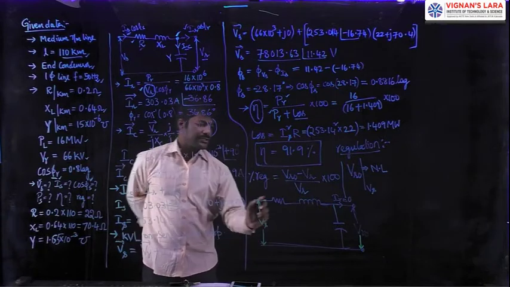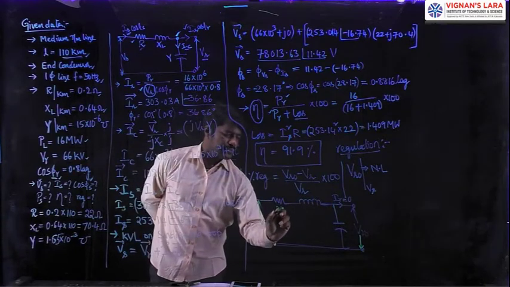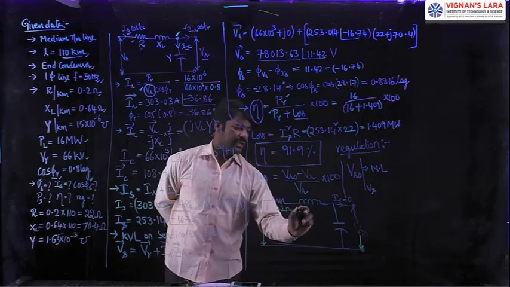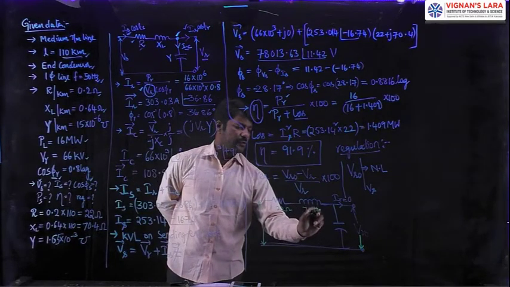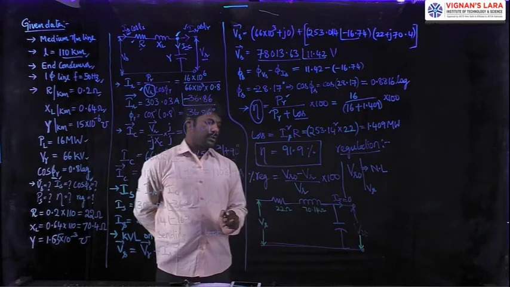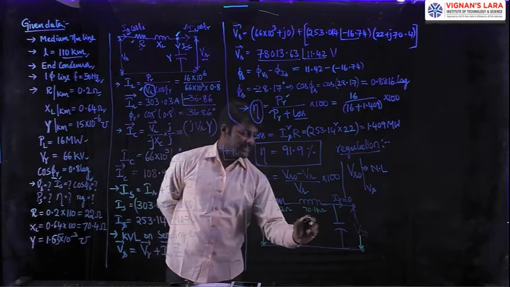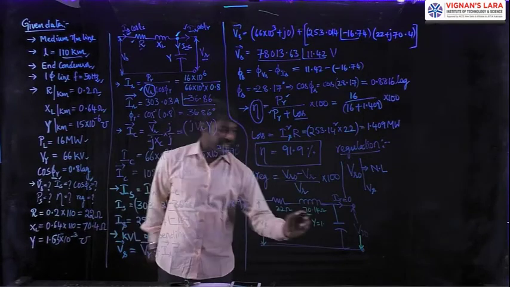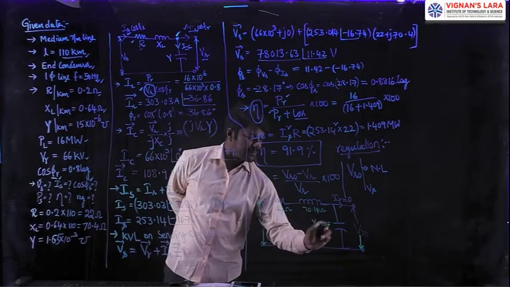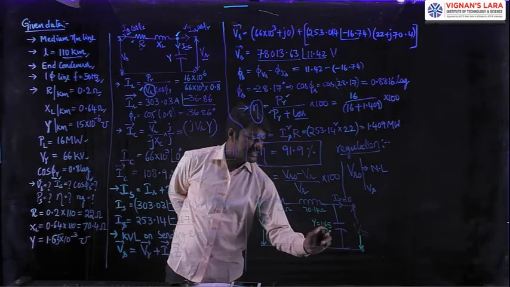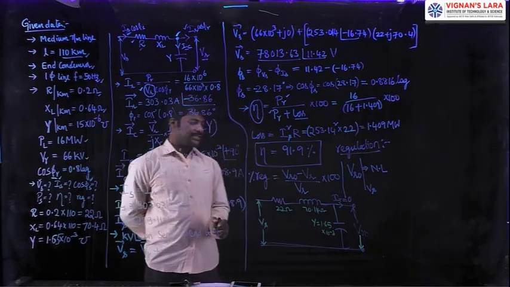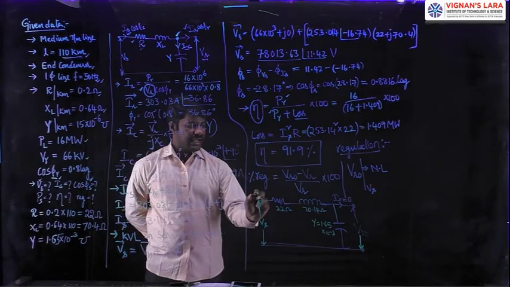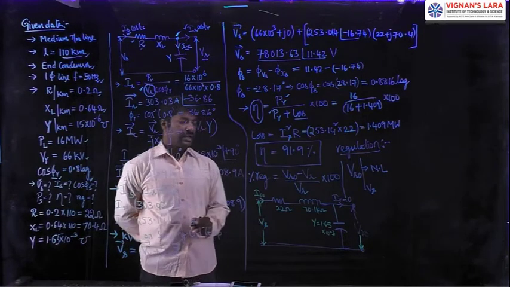The magnitudes are: this R value is 22 ohms, this X value is 70.14 ohms, and this Y value is given as 1.65 times 10 power minus 3. Observing this clearly, there is a certain current called IC naught. What is IC naught?